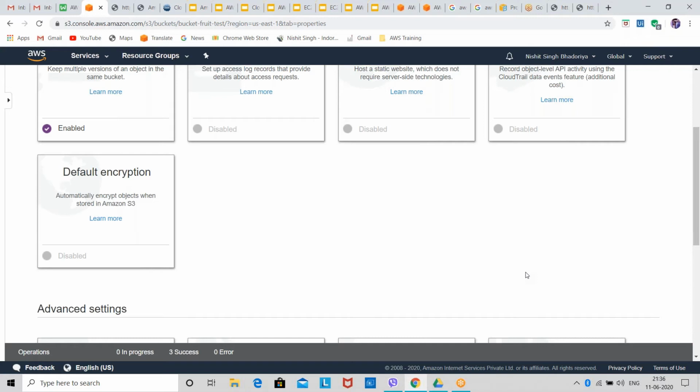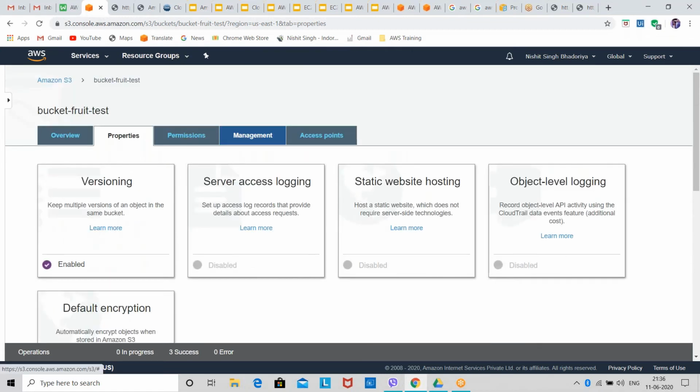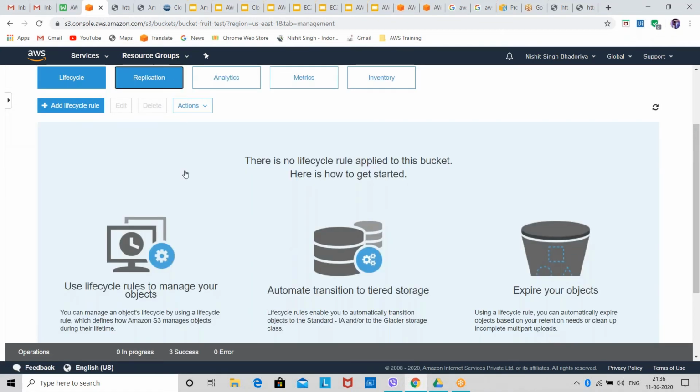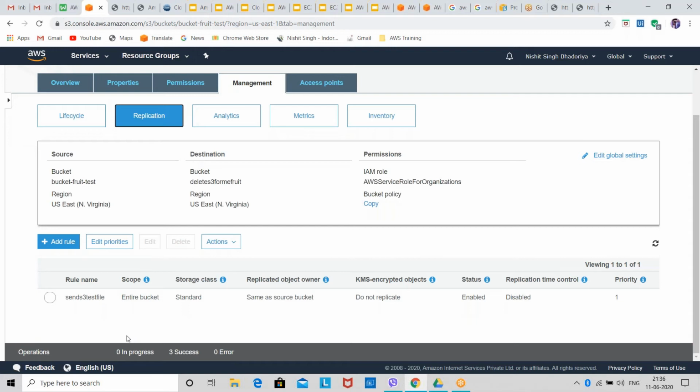You can replicate objects in your account as well as in other accounts. The service will take care of replicating this bucket to that bucket. Just a minute, I'll show you. You can see source and destination, right? My source account is different here, and the destination account is different.